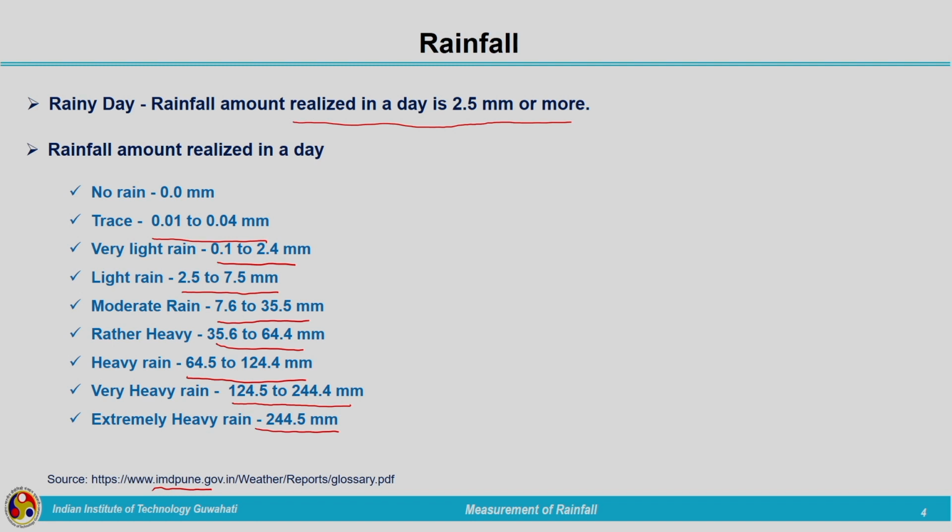So, these are the ranges which we consider for rain, from trace to extremely heavy rain. It has gone beyond 244.5 mm also. During heavy flooding days, we have experienced even up to 1 meter of rainfall with complete flooding in city areas in Mumbai. So, I am not going up to that level. This is the range which we are considering when we are talking about rainfall.